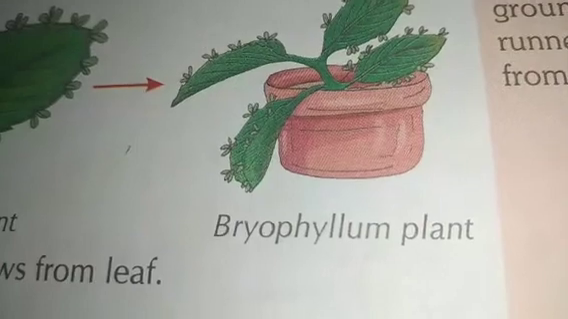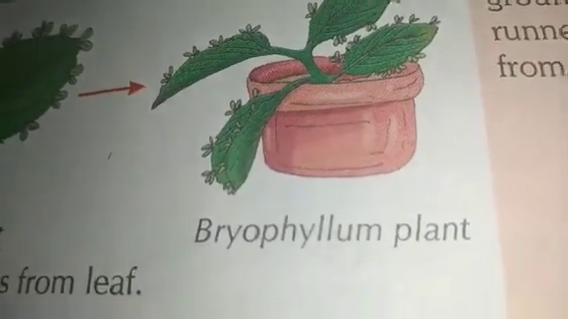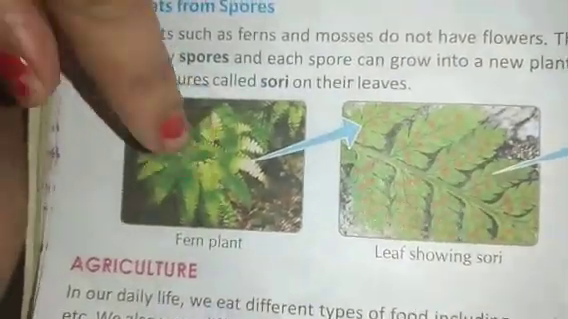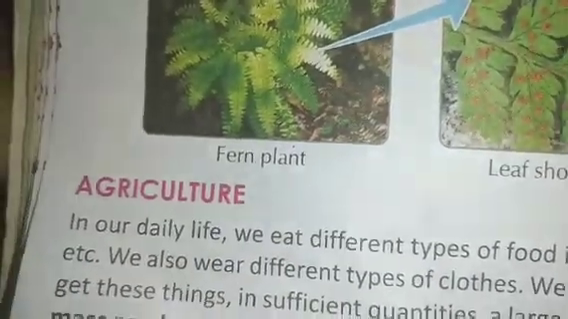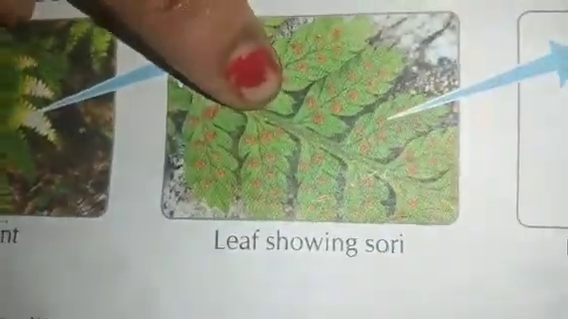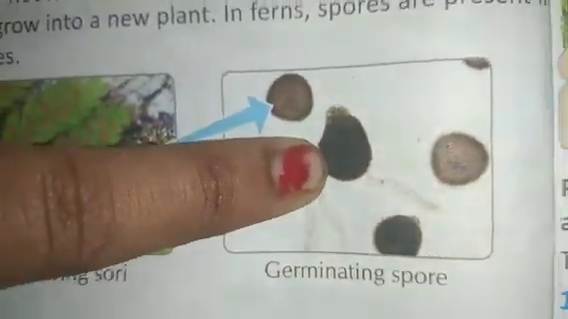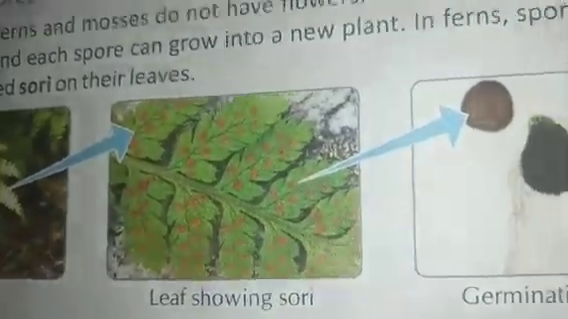Okay, children, clear? Now the last one given in the textbook is new plants from spores. Look at this picture. See here, fern plant. They don't grow from seeds, they don't grow from the stem. Here you can see on the leaves spores are there. Each one separately is called sori. From these spores only the germination happens and new plants will come out. This is called new plants from spores.